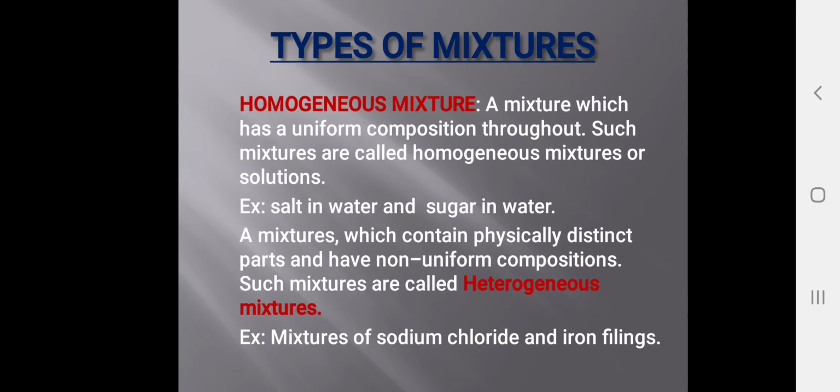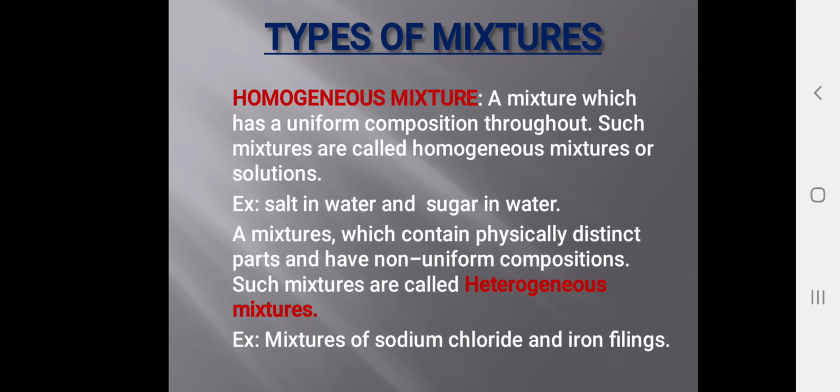Next we have types of mixtures. In types of mixtures we have two types: homogeneous and heterogeneous mixtures. A homogeneous mixture means a mixture which has a uniform composition throughout. Whenever we see such mixtures, they look uniform throughout the solution, its composition. Such mixtures are called homogeneous mixtures or solutions. For example, salt in water, or sugar in water, that is, a sugar solution or salt solution. These two are examples of homogeneous mixtures.